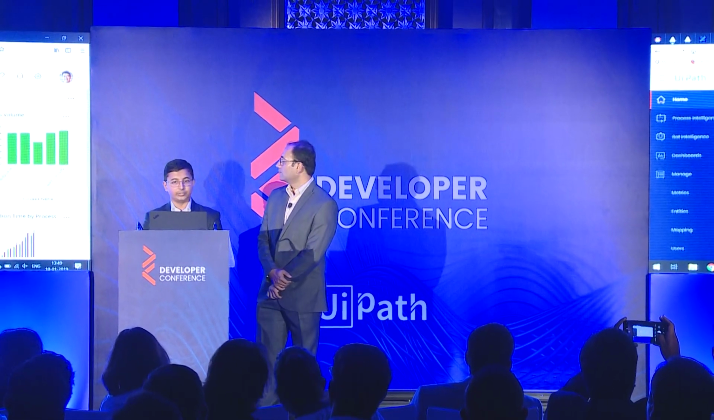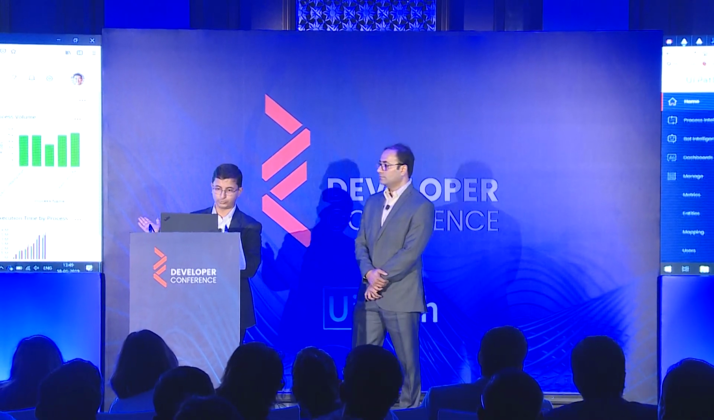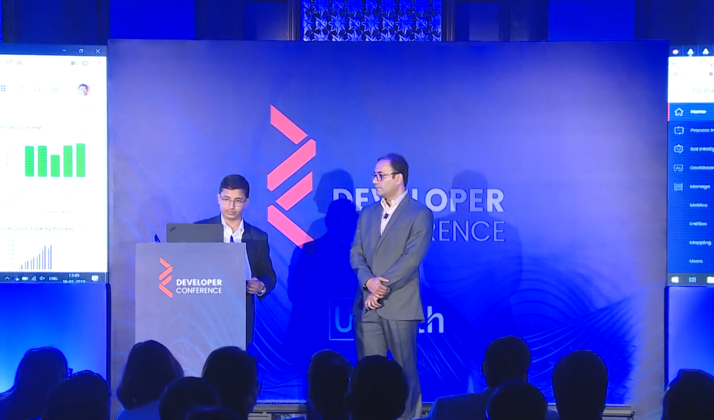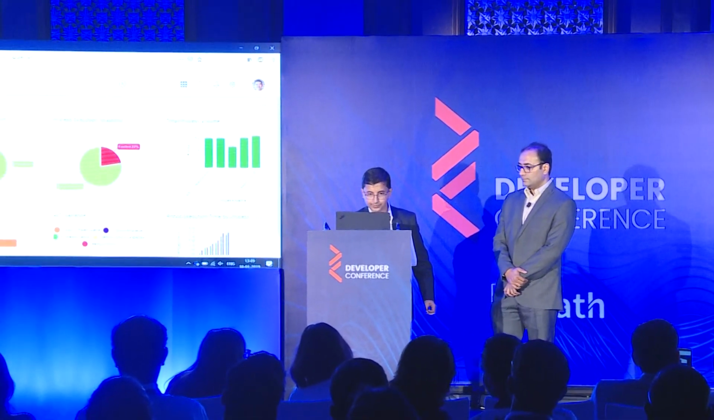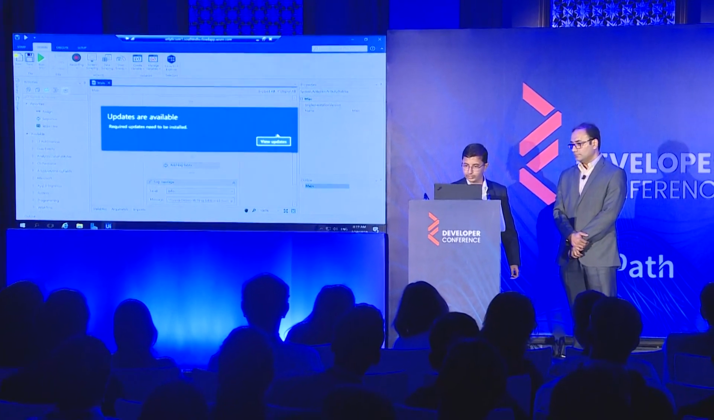This is an example screenshot of what a dashboard would look like. Let's go through how to build one of these step by step. So we start with the workflow.